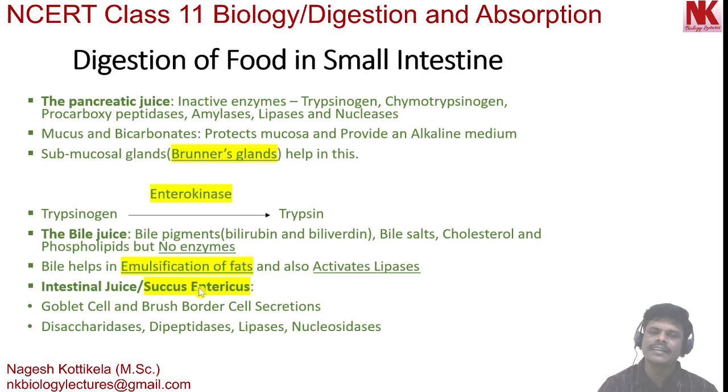Moving to the next, intestinal juice or succus entericus. So this is the digestive juice secreted by goblet cells and brush border cells. So the goblet cell and brush border cell secretions is succus entericus. It contains enzymes like disaccharidases, dipeptidases, lipases, nucleosidases. Like this, several enzymes are present in succus entericus or intestinal juice.